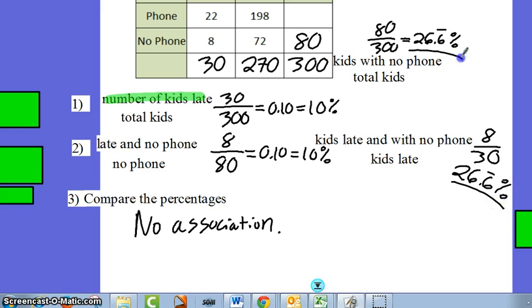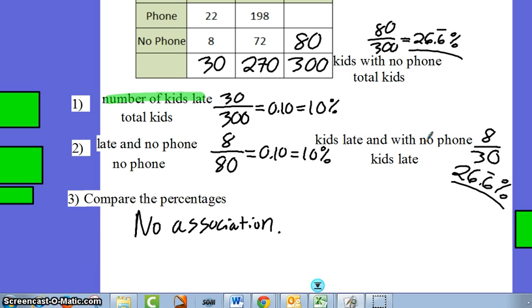So you can see I still get the same percentage for both of those, so I can still say there's no association. In other words, you might sweat whether this first step should be the number of kids late to the total or the number of kids with no phone to the total. And the right answer is it doesn't really matter as long as you stay consistent with your second step. So I got late, no phone, out of no phone. And then here is late, no phone, and just kids late.